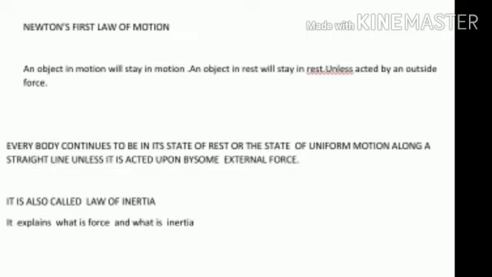So, the first law also explains inertia. Inertia means the inability of an object to change its state by itself. So, the first law is also called the law of inertia. Examples for the first law: the book on the table remains in its state of rest until a person takes the book from the table. For the state of uniform motion: planets revolve around the sun until an external force is applied.